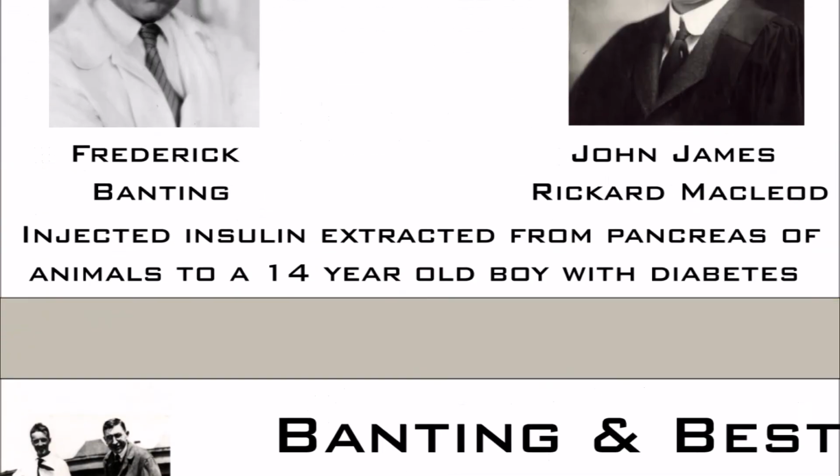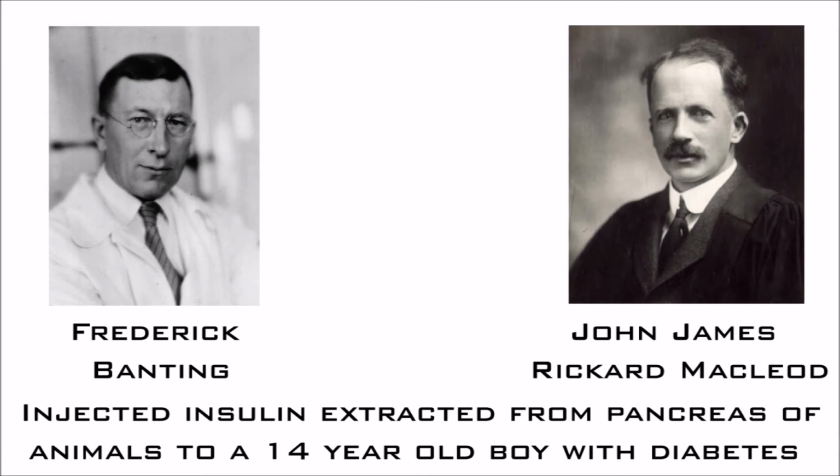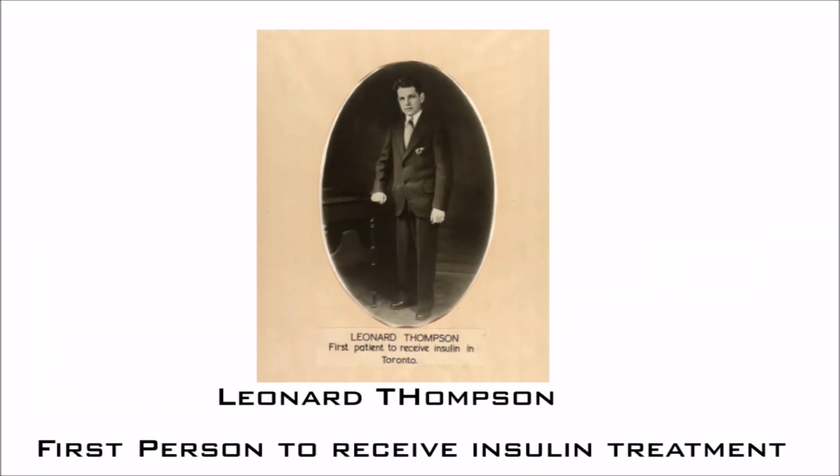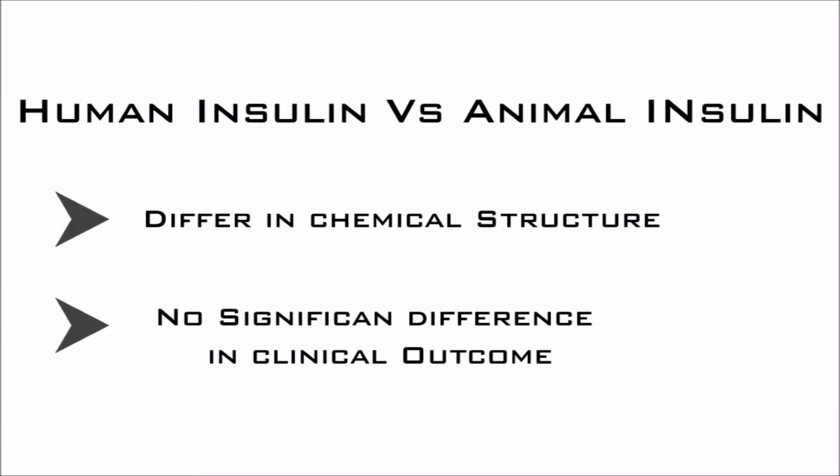In 1922, Frederick Banting, along with Scottish biochemist John MacLeod, injected insulin extracted from animals into a 14-year-old boy with diabetes. They observed a decrease in diabetic symptoms in that boy. This created a sensation in diabetic history, and for this work, Banting and MacLeod were awarded the Nobel Prize. This 14-year-old boy, Leonard Thompson, was the first person to receive insulin treatment. From there on, physicians used insulin extracted from animal pancreas to treat diabetic patients.